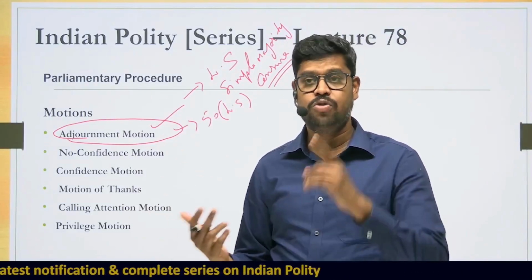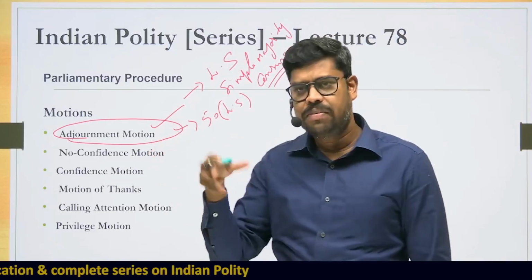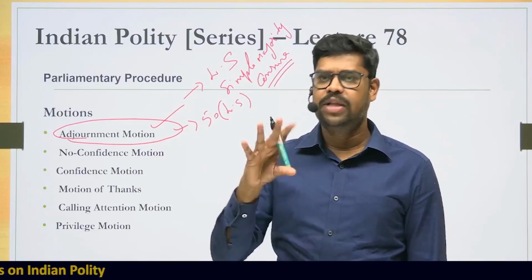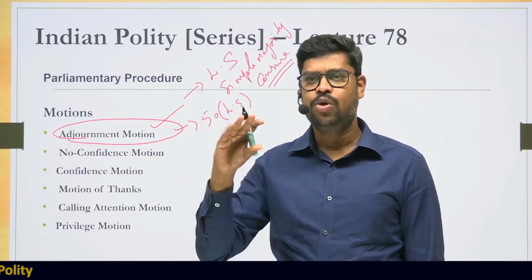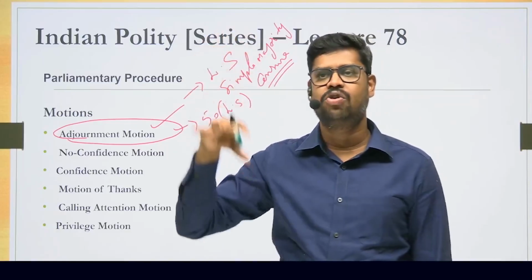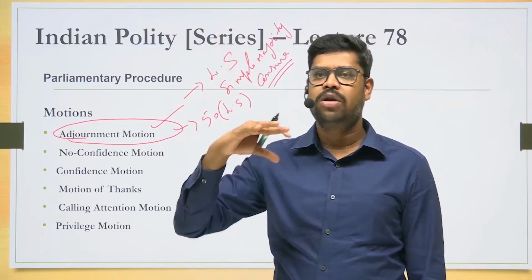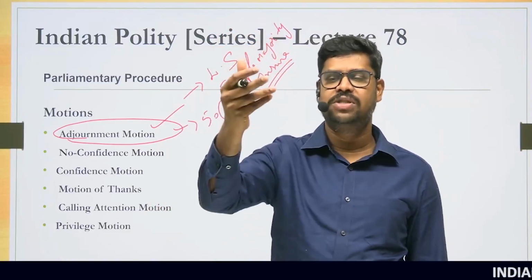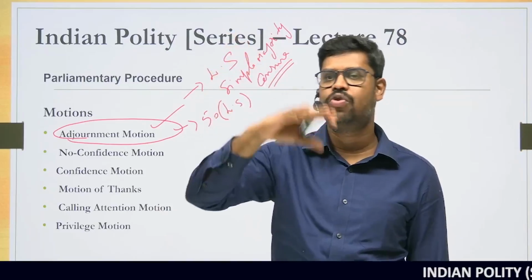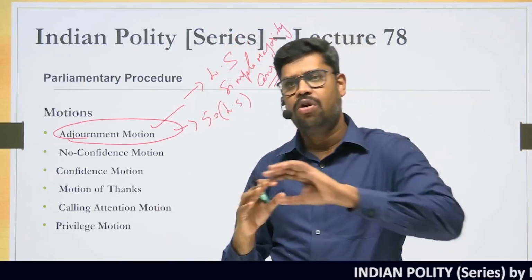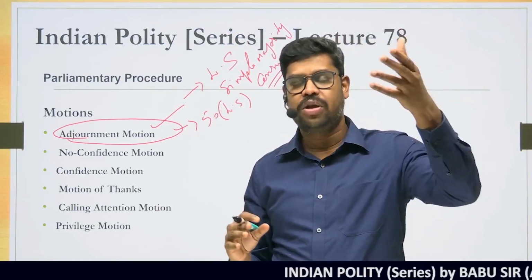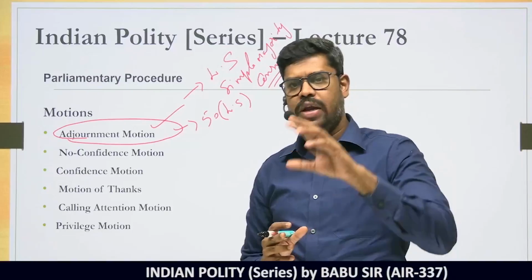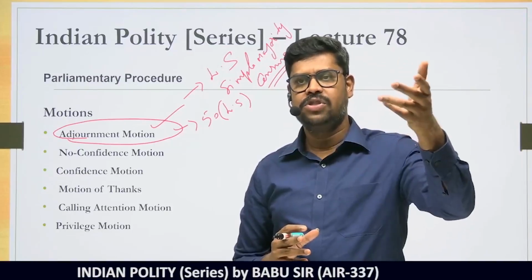Then there can be discussion on this particular matter. And most importantly, the subject matter is not specifically mentioned, what should be discussed in the adjournment motion. The only thing it is saying is that it should not relate to any of the other specific matters which are already pending in the House. It should not relate to any specific motion that is mentioned in the Constitution. Say for example, removal of a judge of the Supreme Court, impeachment of the president. For all those things, already a separate procedure is mentioned. So therefore, those things cannot be part of an adjournment motion discussion. So it should not relate to any other specific matter which is already there in the Constitution.